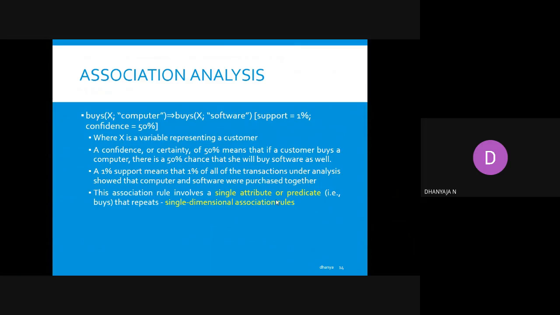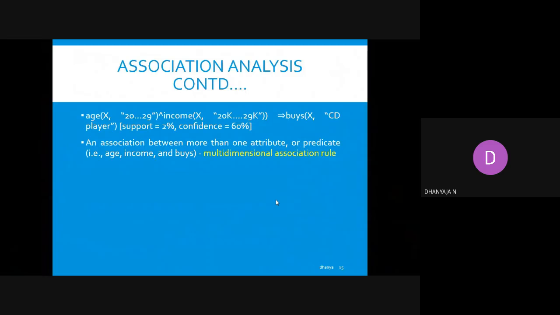And this association rule involves a single attribute or predicate that repeats, so it is a single dimensional association rule. That means an association rule with a single attribute or predicate that repeats is a single dimensional association rule. And here you can see another rule.